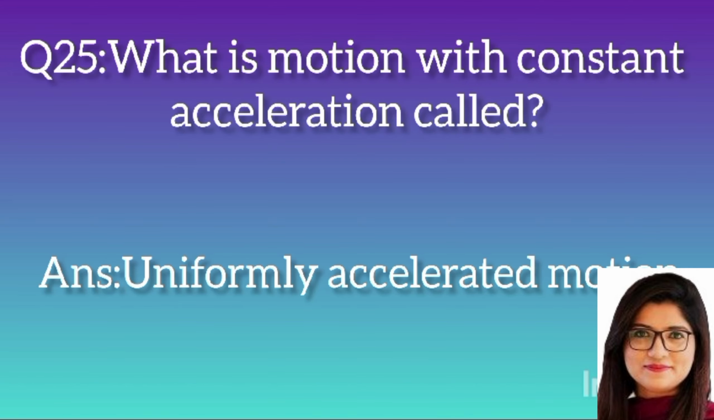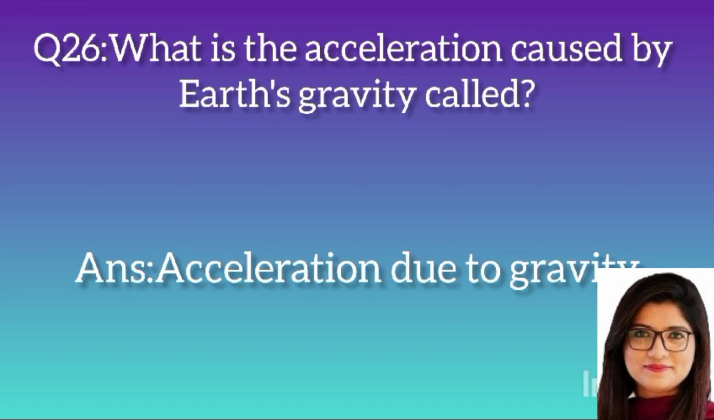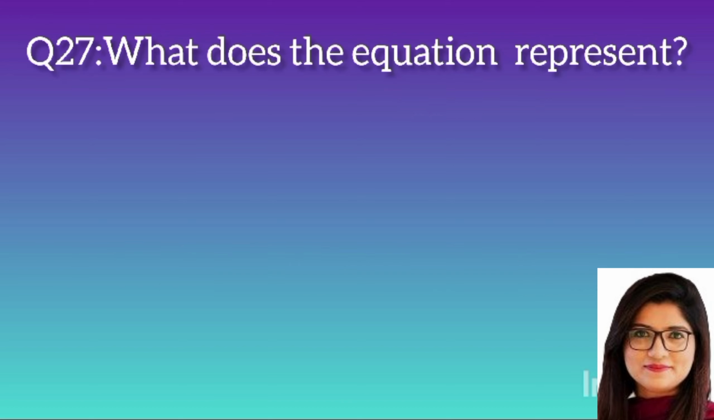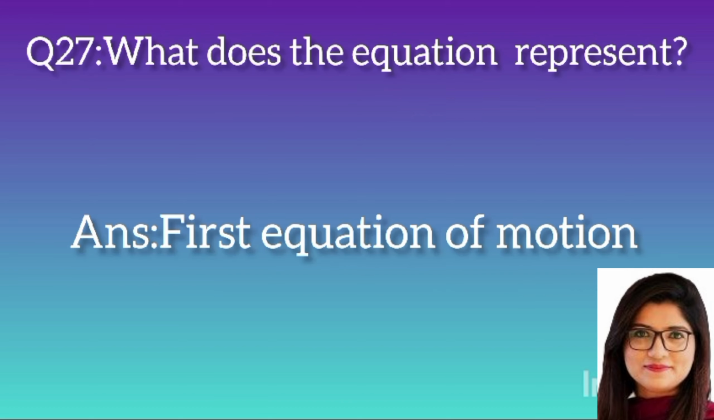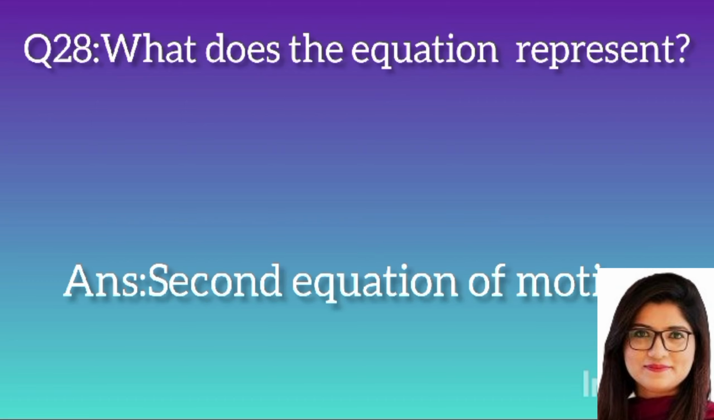Question 25. What is the motion with constant acceleration called? Answer: uniform accelerated motion. Question 26. What is the acceleration caused by earth's gravity called? Answer: acceleration due to gravity. Question 27. What does the equation represent? Answer: first equation of motion. Question 28. What does the equation represent? Answer: second equation of motion.